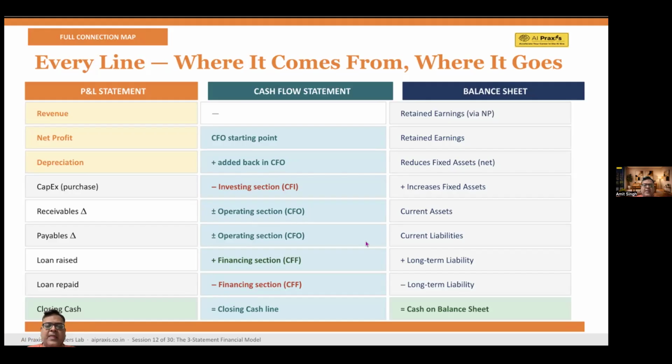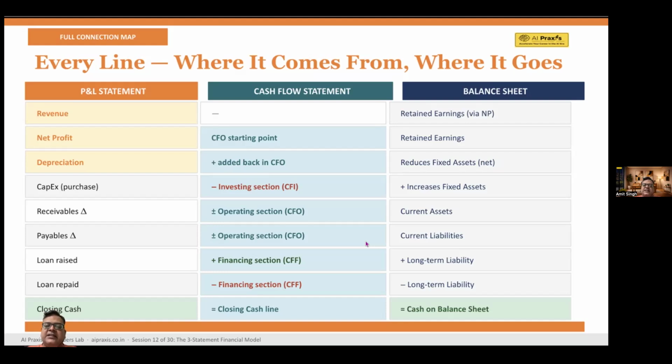So if a loan is raised, cash actually increases in the financing section, and the long term liabilities increase, because if you're taking a loan, obviously you're going to pay it after a year. Now, if a loan is repaid, what will happen? The cash decreases, and the long term liabilities will also decrease.